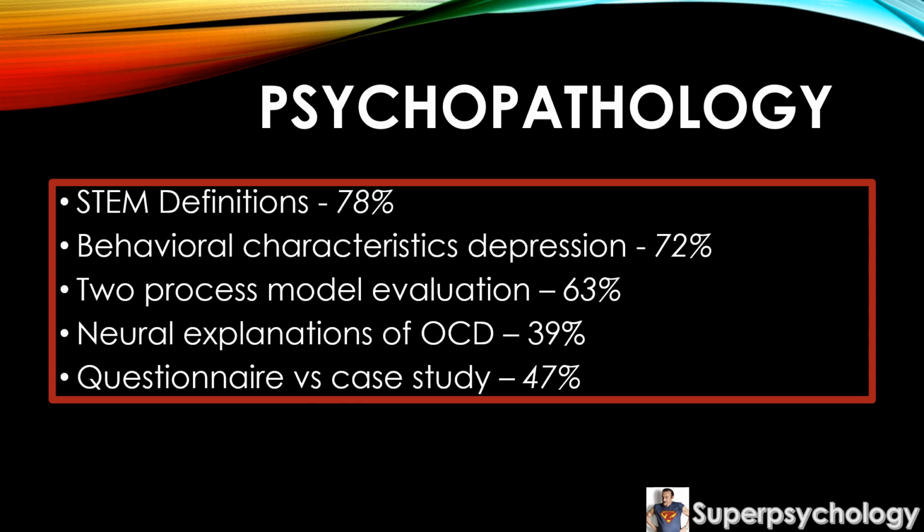Then we finish with a STEM question that basically asked you to compare the use of a questionnaire and a case study. The problem with this in terms of the response is that students just lack the context. In questions like these within the research methods context, of course, we know engagement with the STEM is absolutely crucial. So your answers must be given in the context of the STEM. You can't just make a generic statement about these research methods.